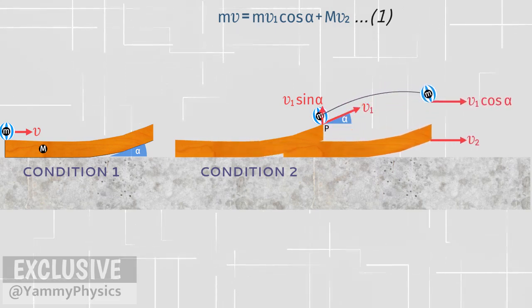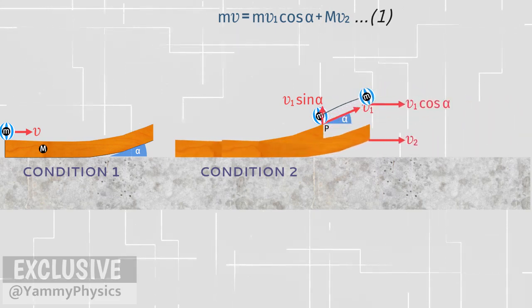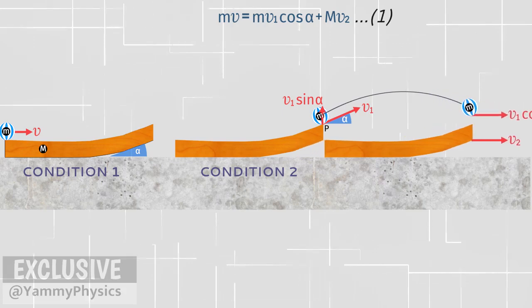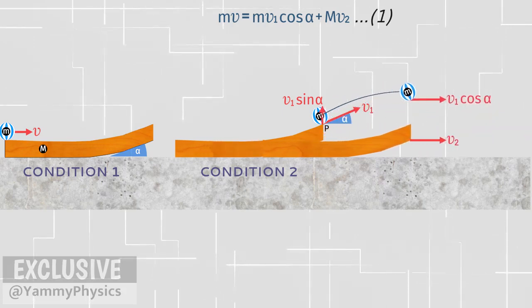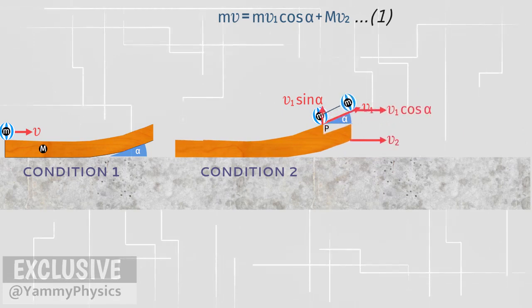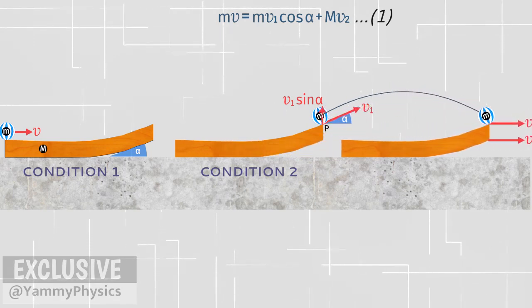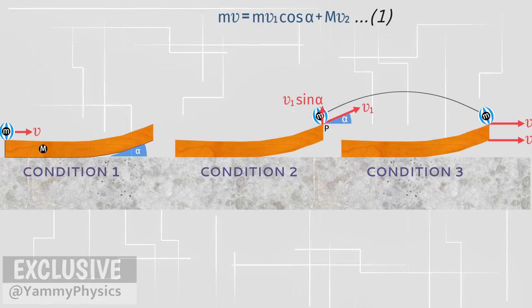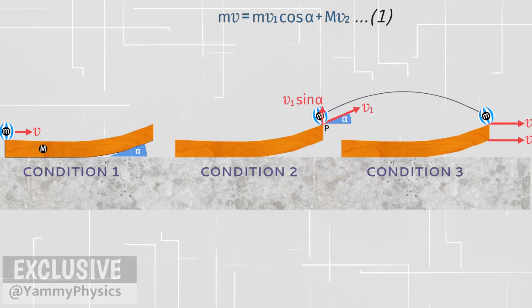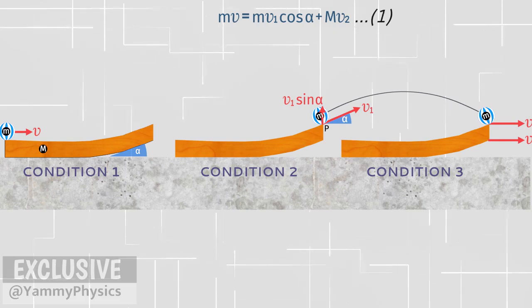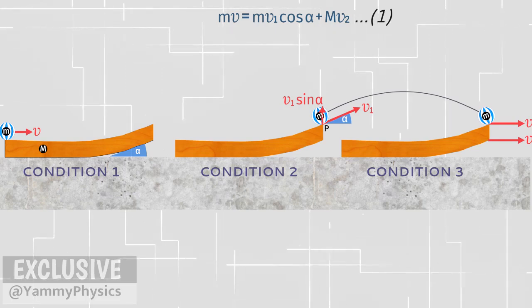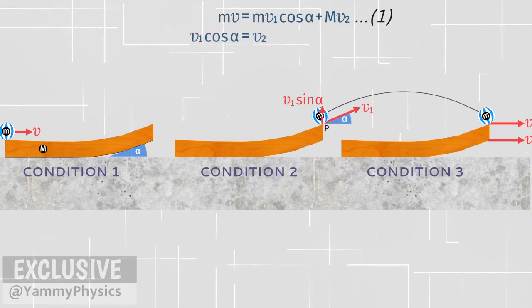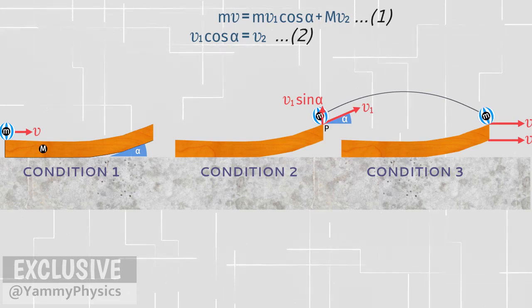Next, pay attention to this short animation. One of the conditions for the ball to land at the same point is that the horizontal speed of the ball must be the same as the horizontal speed of the board. If not, then the ball does not reach point P exactly. This is condition 3. From condition 2 to condition 3, the horizontal speed of the ball and the board are the same. We can write v1 cosine alpha equals v2. This is equation 2.